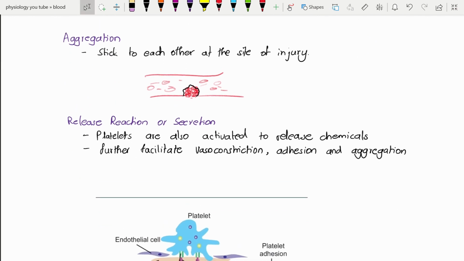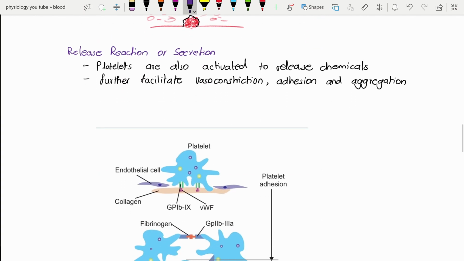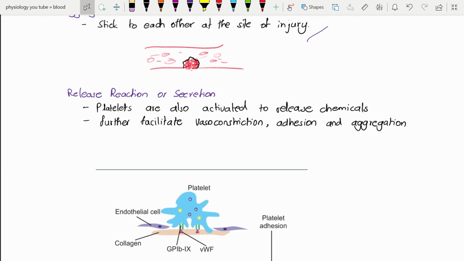Aggregation is the step or property of the platelets where they bind to each other at the site of injury. Release reaction, or secretion: platelets are activated to release certain chemicals that again facilitate the process of vasoconstriction, adhesion, and aggregation, which finally helps in the formation of the temporary hemostatic plug.